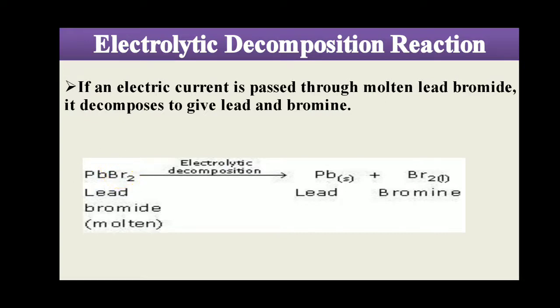So PbBr2, that is lead bromide, in molten form, undergoes electrolytic decomposition and gives Pb in solid form, that is lead, plus Br2 in liquid form, that is bromine. Simply, when lead bromide undergoes electrolytic decomposition, it gives lead and bromine.